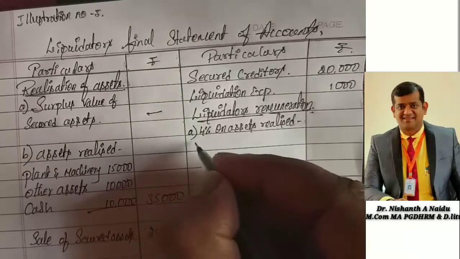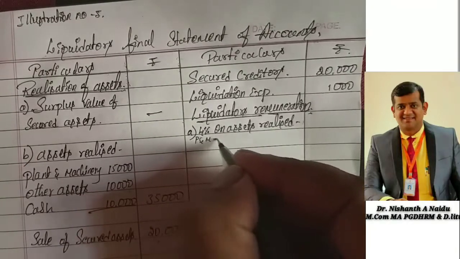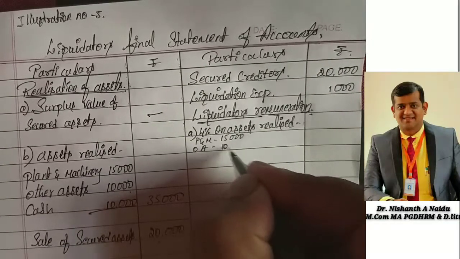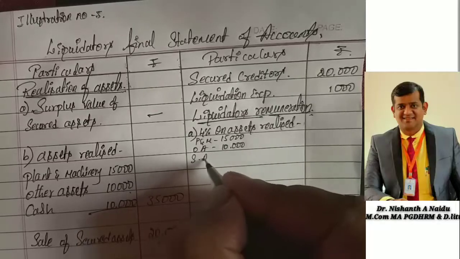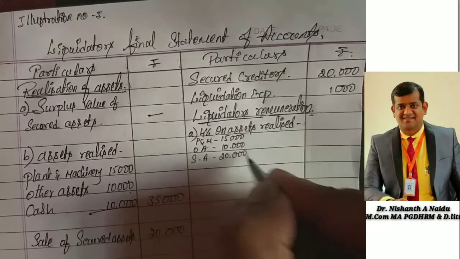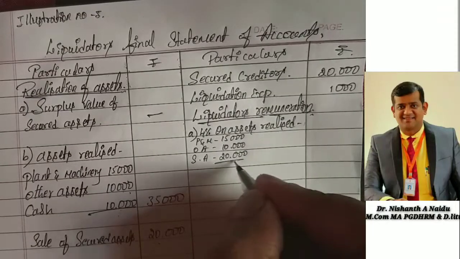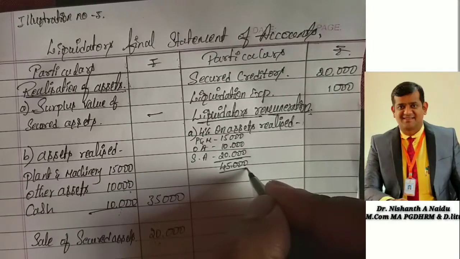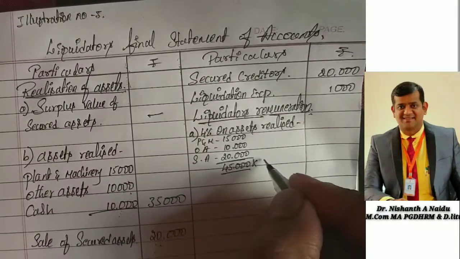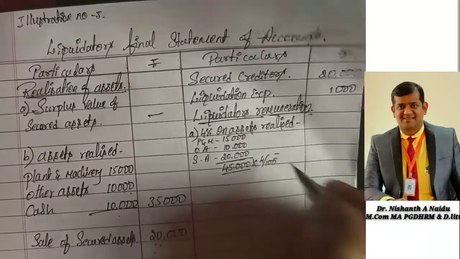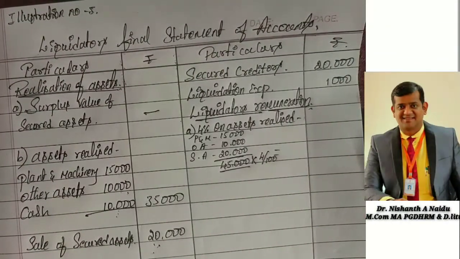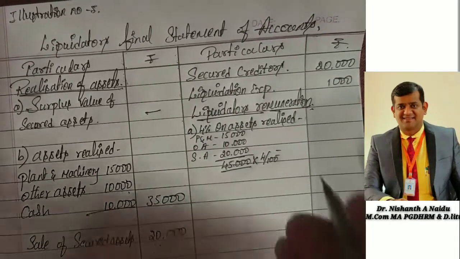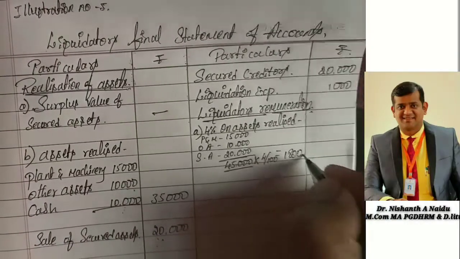So plant and machinery is how much? P and M 15,000. Other assets 10,000. Secured asset of 20,000. Total, 45,000. So that you don't get confused, I'm calculating it here only. 45,000 into 4 divided by 100, that comes to 1,800 rupees. So I'm recording in the inner column 1,800.